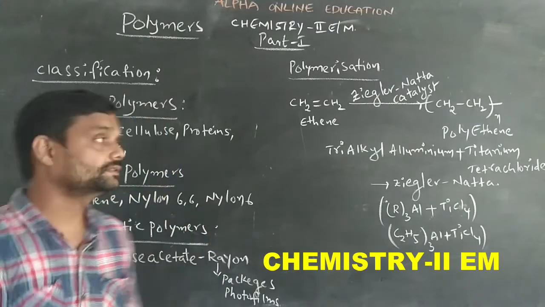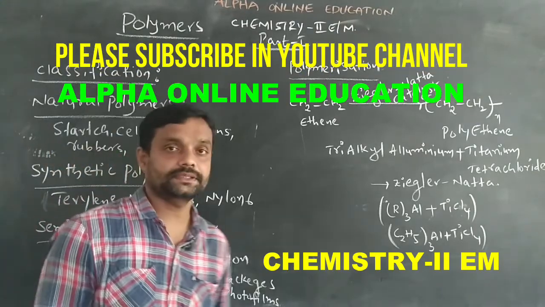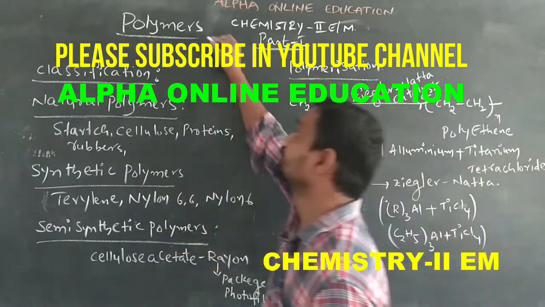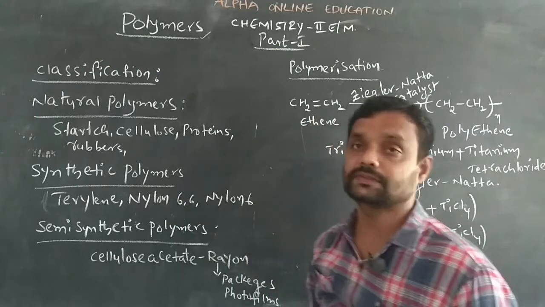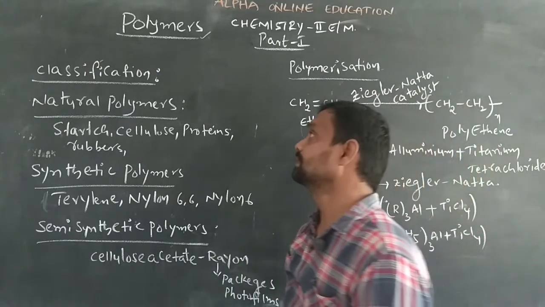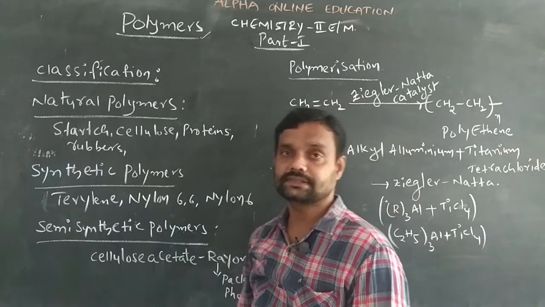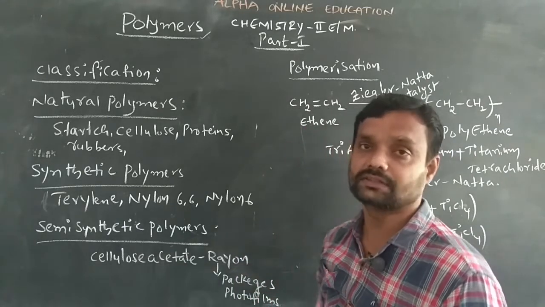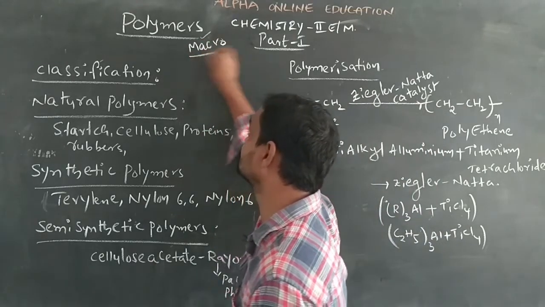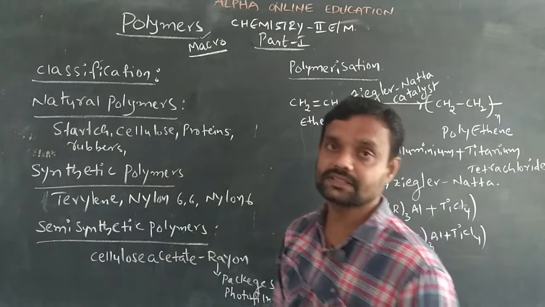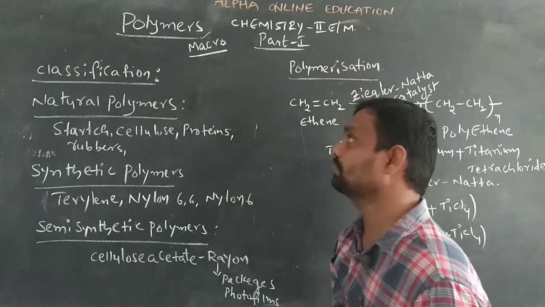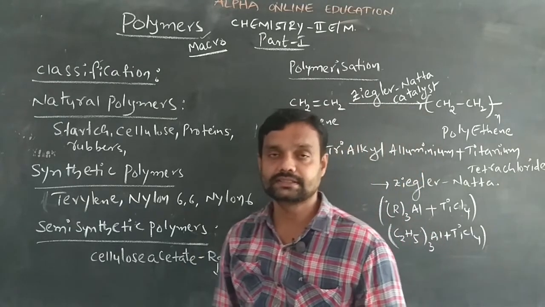So today we are going to explain another topic in the second year chemistry. So that is the polymers. Before we go into the topic, we have to know what is meant by polymers. Polymers means, simply, macromolecules. Macromolecules means large molecules. Large molecules are nothing but macromolecules, simply called polymers.